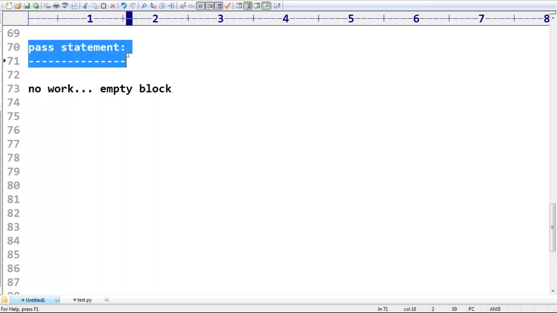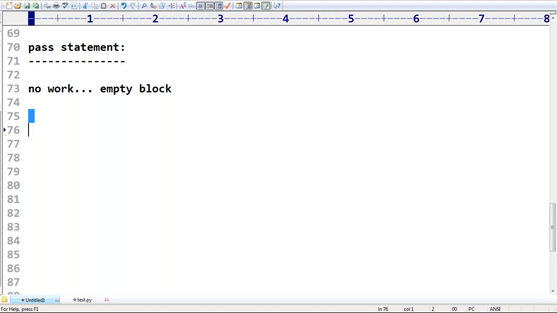Pass statement, sir. Where can you use this one? Very simple. Sometimes I'm expecting some block of code, as per syntax. But I don't want to write anything. Assume that I don't want to write anything. If you are not writing anything but it is still expecting a block, and you are not interested in writing that block, then just simply pass.